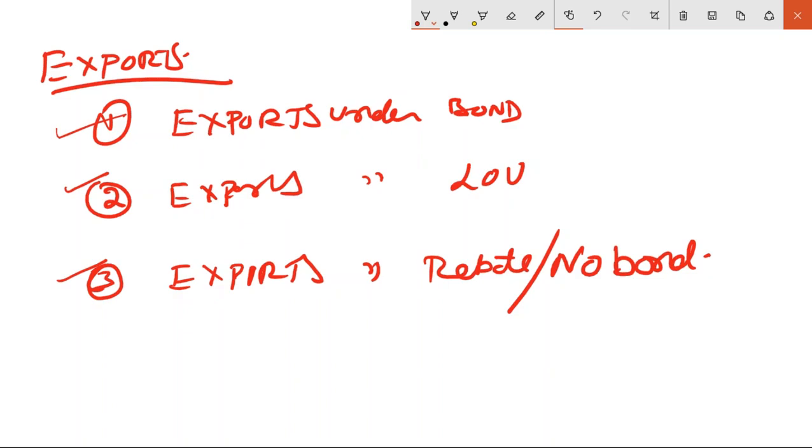So exports under bond, let's see what it is first. Exports under bond is where you want to do deemed exports. Deemed exports. It's a different process. Exports and deemed exports is a separate process. Okay.